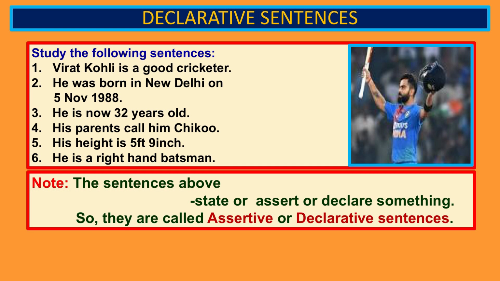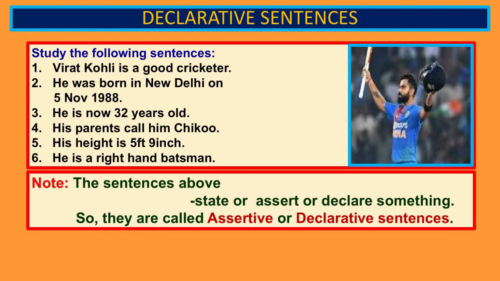He was born in New Delhi on 5th November 1988. He is now about 32 years old. His parents call him Chiku. So, his nickname, his parents' loving name for him, is Chiku, they call him Chiku, right. His height is 5 feet 9 inches. He is a right hand batsman.